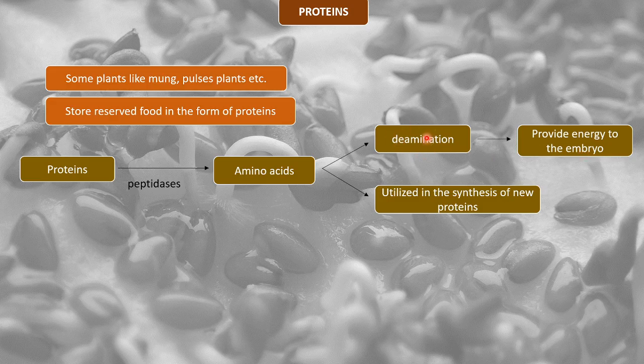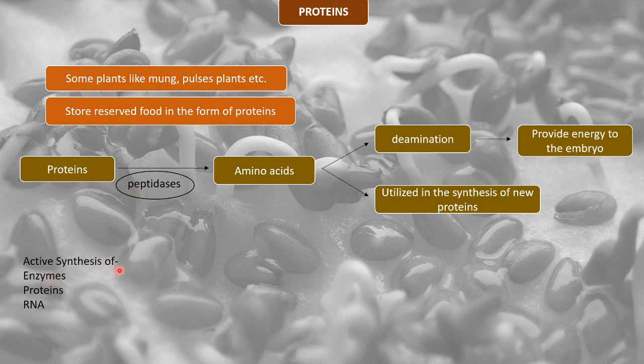So deamination can provide energy to the embryo, whereas in the other process, new proteins can be formed by utilizing amino acids, right? Now these peptidases are also synthesized de novo, either by GA or by some other activities.